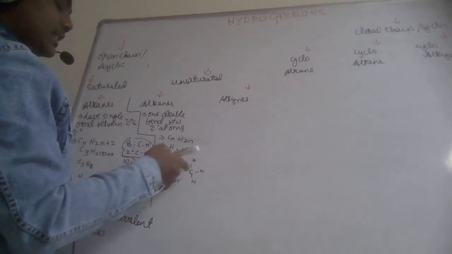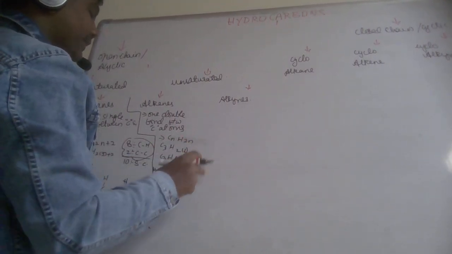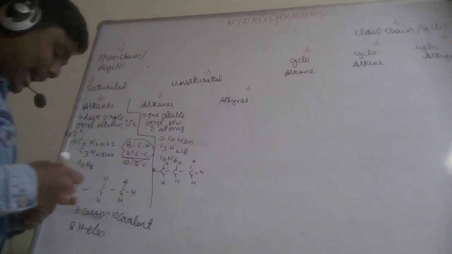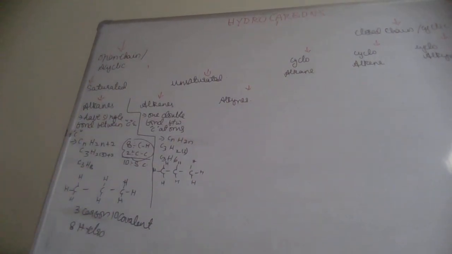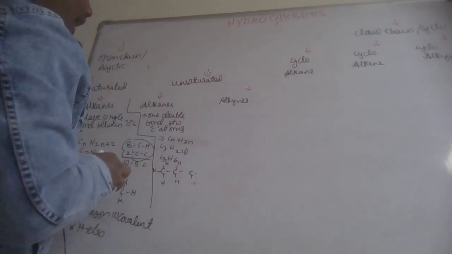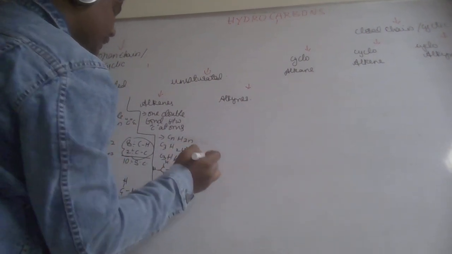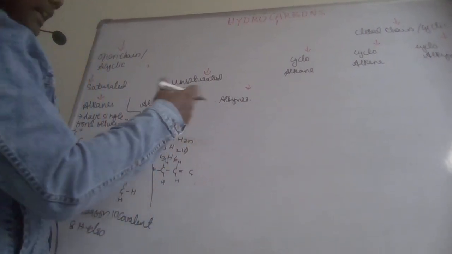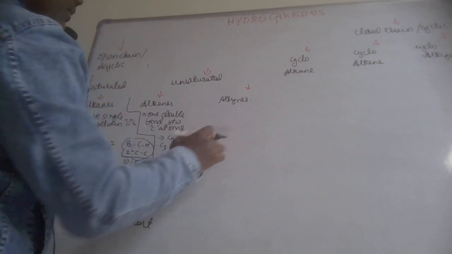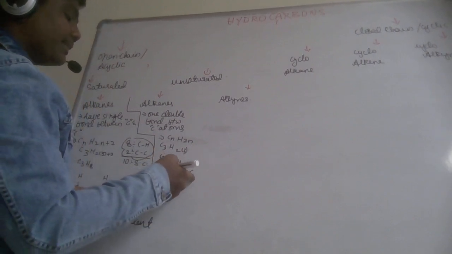Now if you see, there are 3 carbon atoms, perfect, but hydrogen atoms 1 2 3 4 5 6 7 8, but we need only 6 hydrogen atoms. So here, as it is an alkene, we need to add a double bond. So I am adding a double bond. Here we need to add a double bond only between a carbon and a carbon. We can never add like this. Okay, so now I am putting a double bond between this carbon and this carbon.